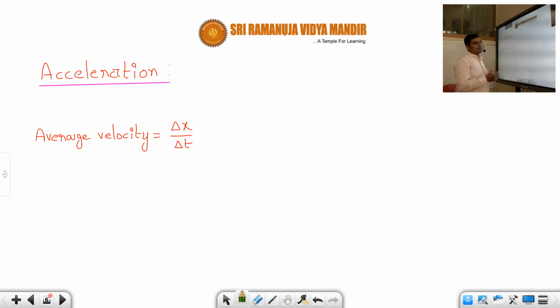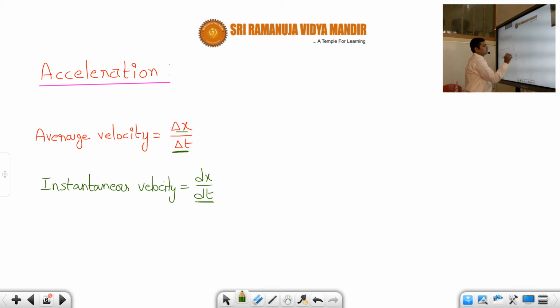Correct or not, students? So this is called average velocity. Now, when delta t is reduced to 0, it becomes instantaneous velocity, which is equal to dx by dt. When delta t becomes very, very small, that becomes dt, then delta x becomes dx.